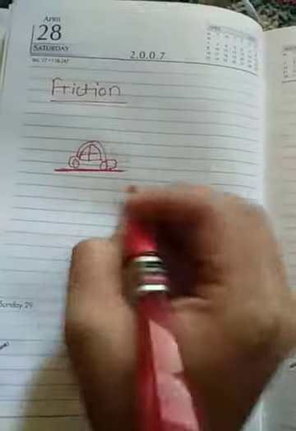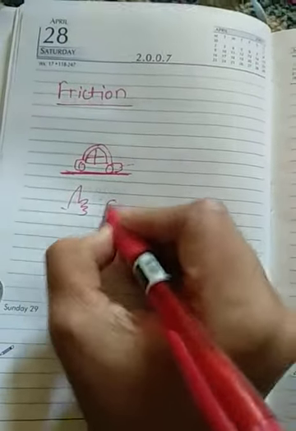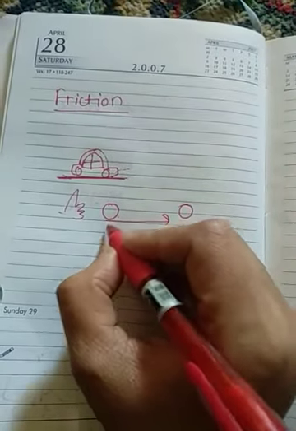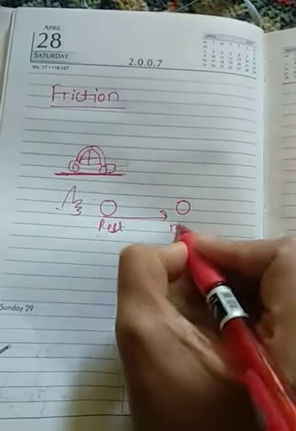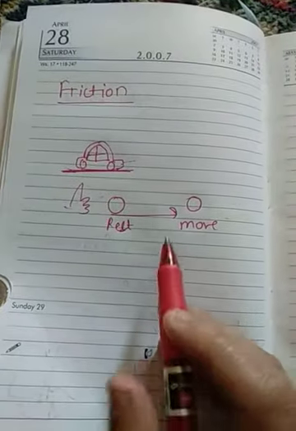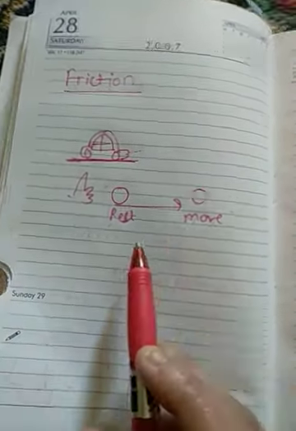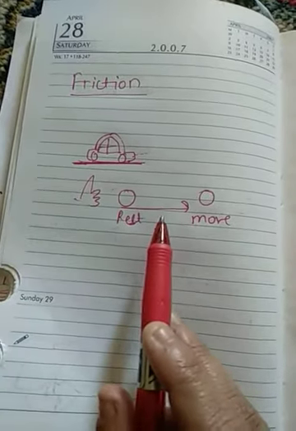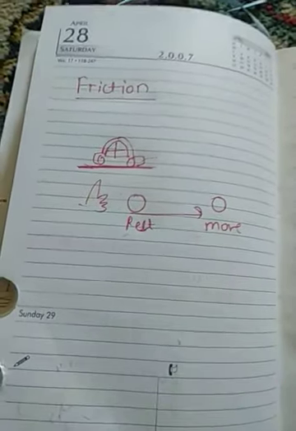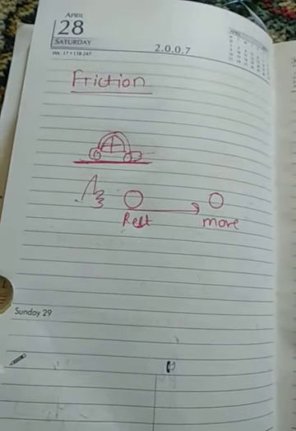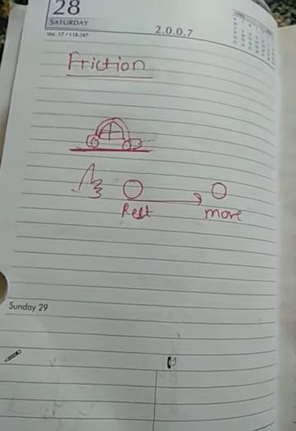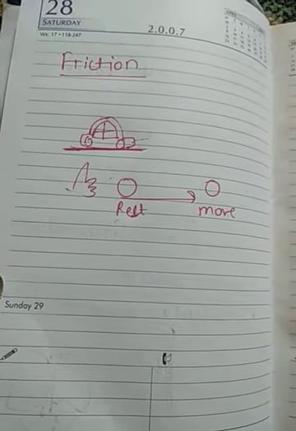When you apply force to the ball, it starts moving. The ball changes its motion from rest, it starts to move. But after a while, it stops on its own. If the surface is rough, the ball stops on its own. If it is smooth, it also stops on its own, but it takes more time as compared to the rough surface. There is a force that exists between the surface and the ball.